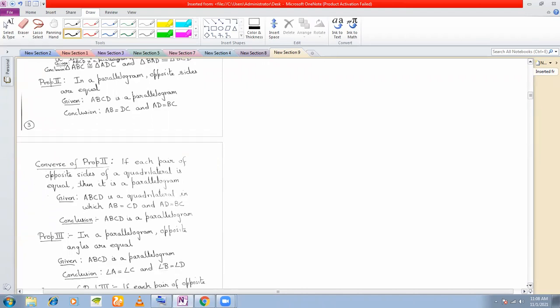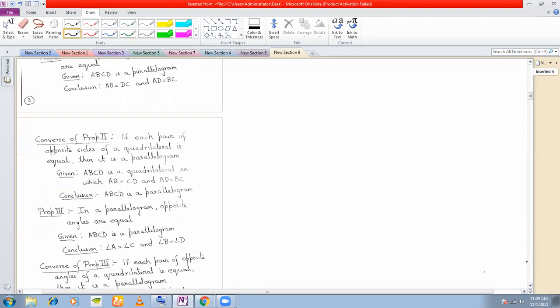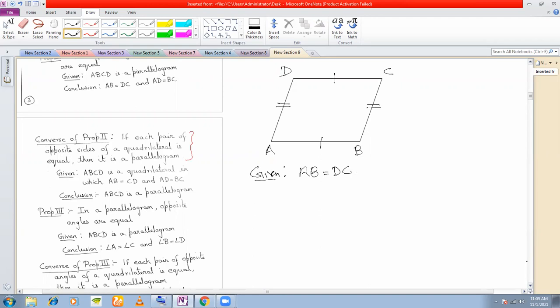But the converse of this is important. In any quadrilateral, I don't know whether this is a parallelogram or not. This looks like a parallelogram, but what if additionally I give you that the opposite sides are equal. So if I give you AB is equal to DC, and if I give you AD is equal to BC, then you can conclude, the proof of which I have already shown you, that ABCD is a parallelogram.